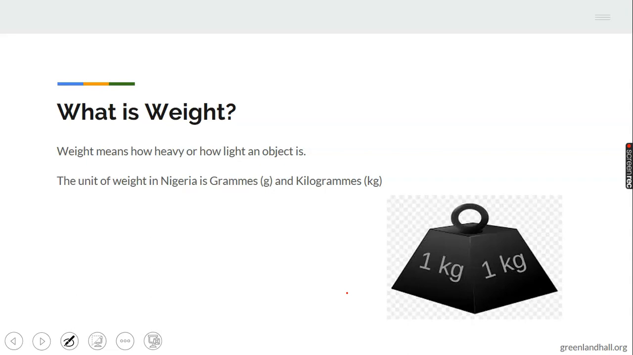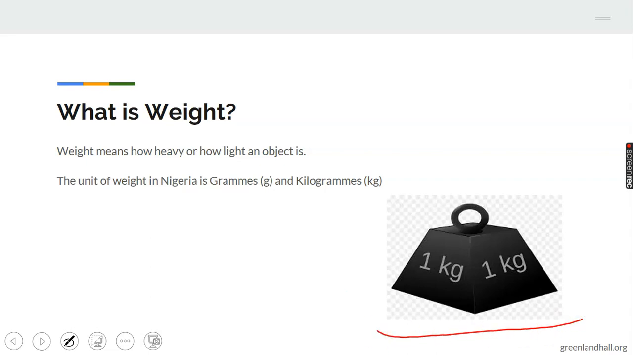Now, what is weight? Weight means how heavy or how light an object is. That's weight. That's why you see something very heavy and some other things very light. That is the weight of that object. Now we have your weight. You can try to weigh yourself and see what you're weighing. So weight means how heavy or how light something is. You can see the picture here talking about weight.